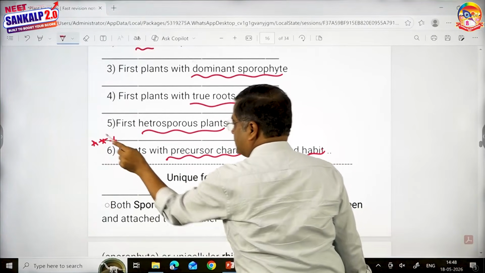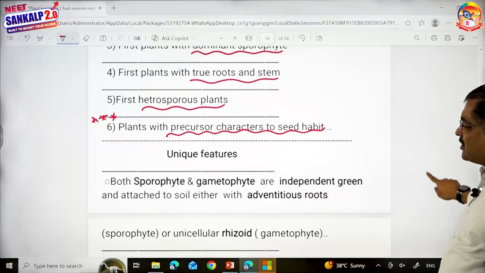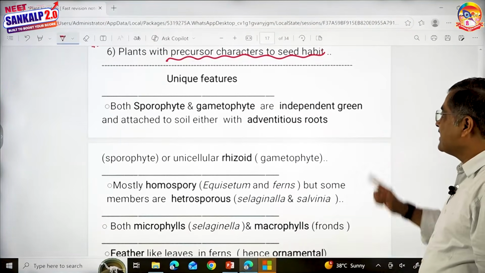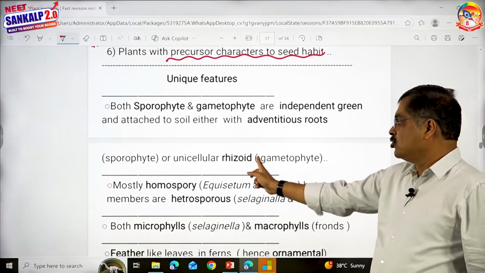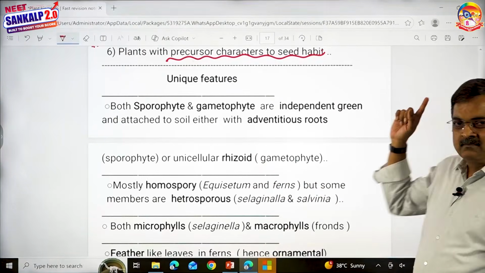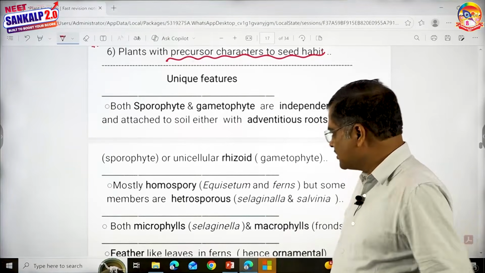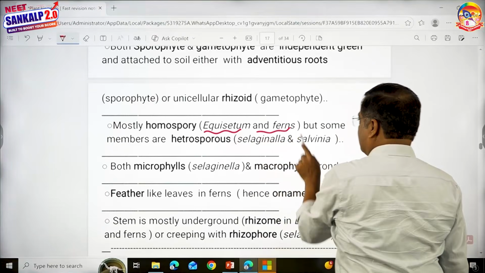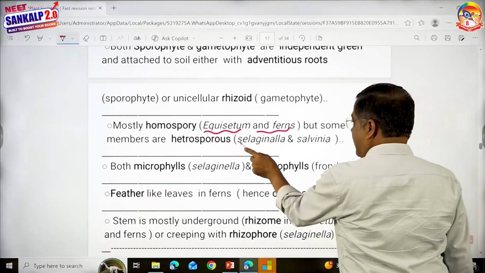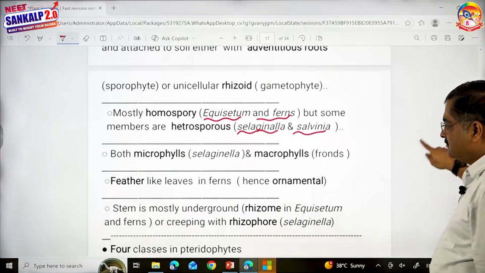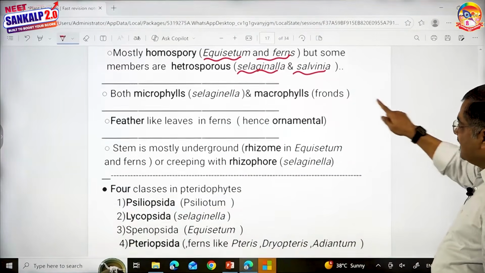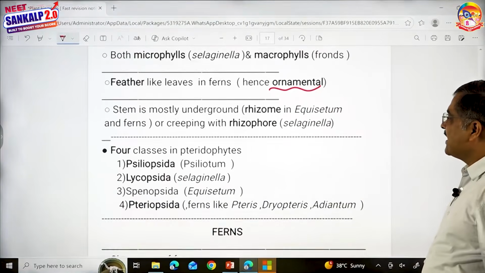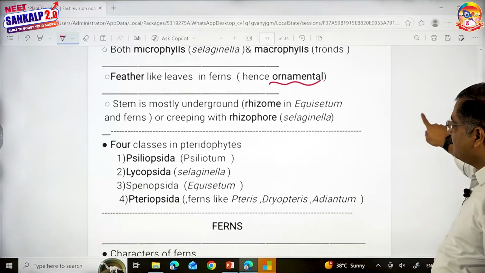This is important. All right. And what are unique features here? Both sporophyte and gametophyte are independent, green, attached to soil, either with adventitious roots or unicellular rhizoids. Maybe you'll be understanding this once I complete this unit. Mostly homosporous. Example is equisetum and ferns, they are homosporous. But some members are heterosporous. This is again very important. Selaginella and Salvinia. Both microphylls and macrophylls. Feather-like leaves in ferns. Hence, ferns can be used as ornamentals. Stem is mostly underground, rhizome or creeping with rhizophore in Selaginella.